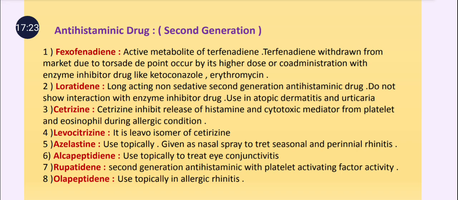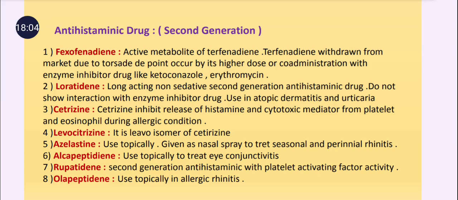Then azelastine, alcaftadine, and olopatadine, these antihistaminic drugs are used topically. Out of that, olopatadine is used in allergic rhinitis in the form of nasal sprays, and alcaftadine is used in eye conjunctivitis. And azelastine is also used in the treatment of seasonal and perennial rhinitis. And rupatadine is an antihistaminic drug with additional platelet activating factor inhibitory activity. Means it is antihistaminic as well as it can inhibit the action of platelet activating factor.